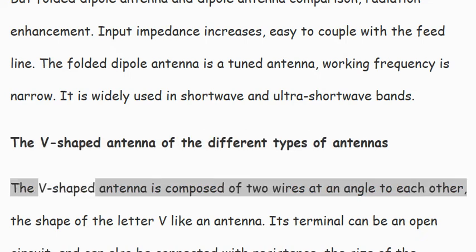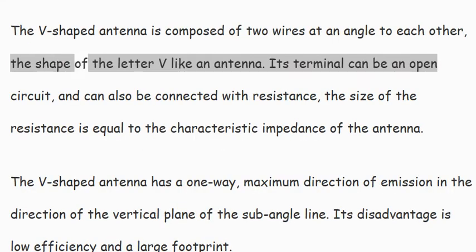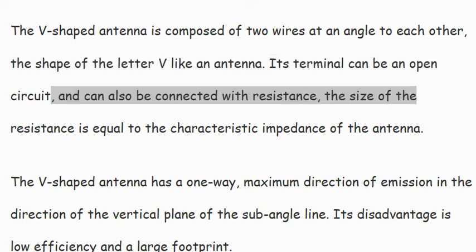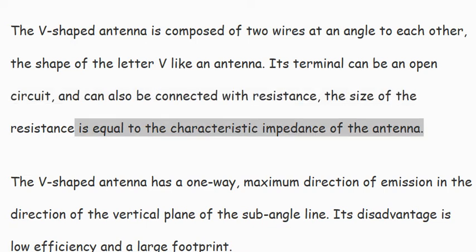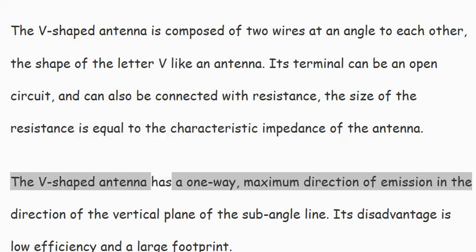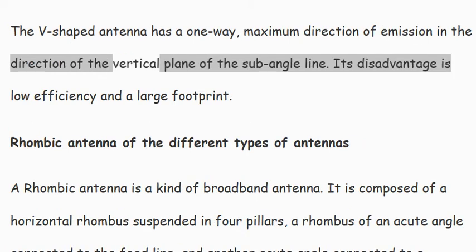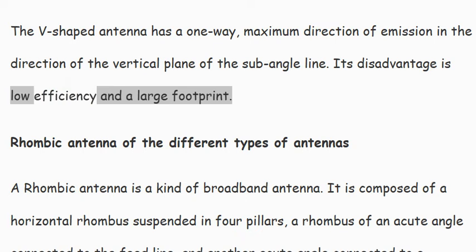The V-shaped antenna is composed of two wires at an angle to each other, in the shape of the letter V, like an antenna. Its terminal can be in open circuit, and can also be connected with resistance. The size of the resistance is equal to the characteristic impedance of the antenna. The V-shaped antenna has a one-way maximum direction of emission in the direction of the vertical plane of the subangle line. Its disadvantage is low efficiency and a large footprint.